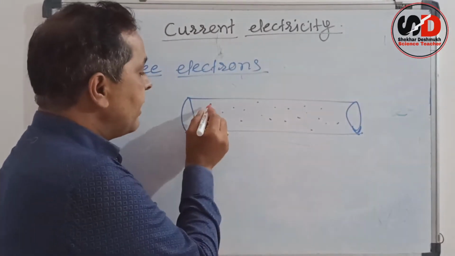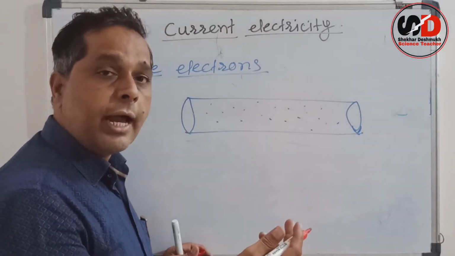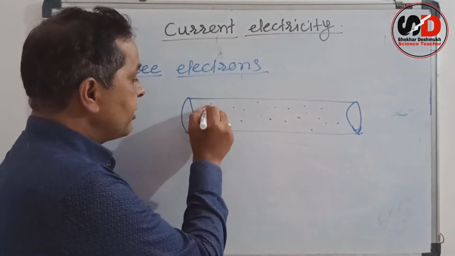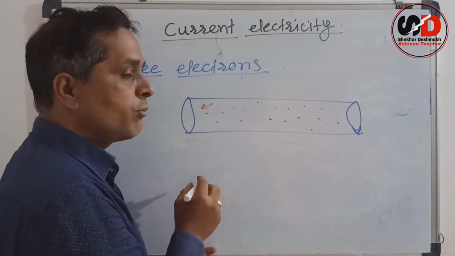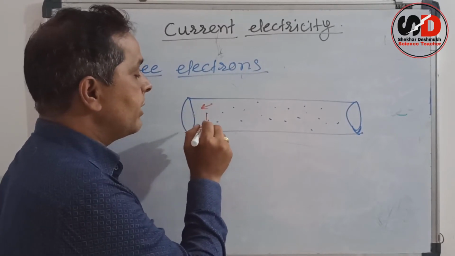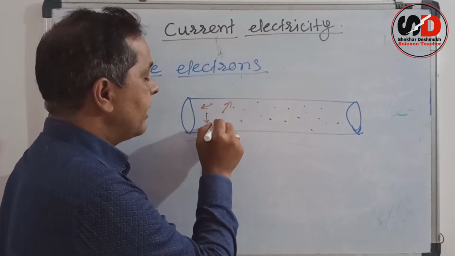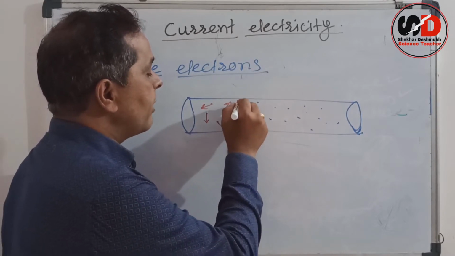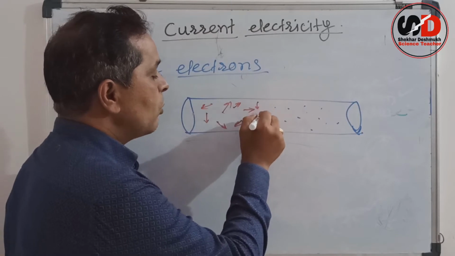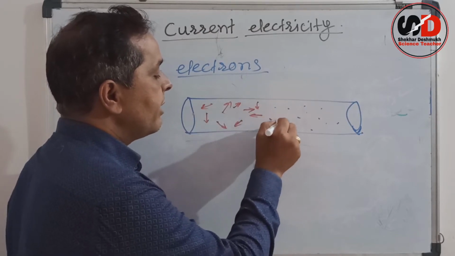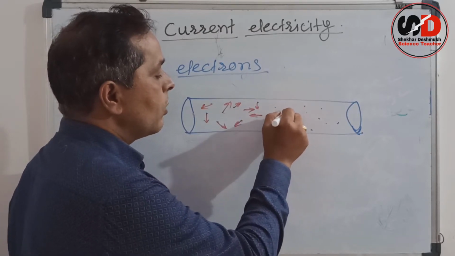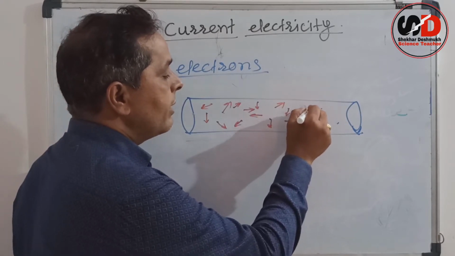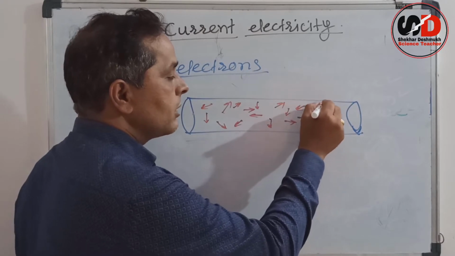And therefore they move in random directions. Random direction means, suppose one electron is moving in this direction, the other may go in this direction, this may go in this direction. So all these electrons are in motion, but the direction of motion is different for each electron. Therefore we say they are moving in random directions.